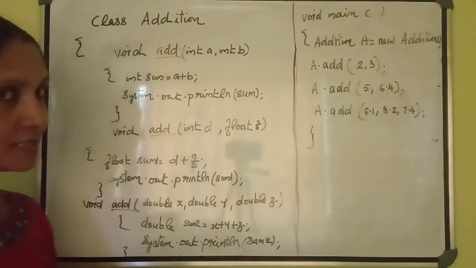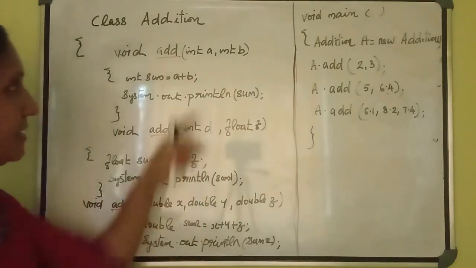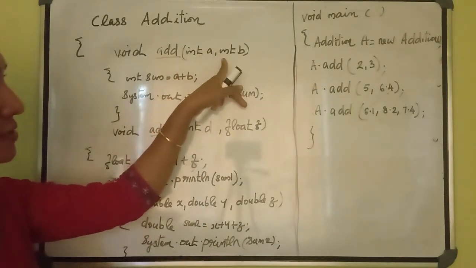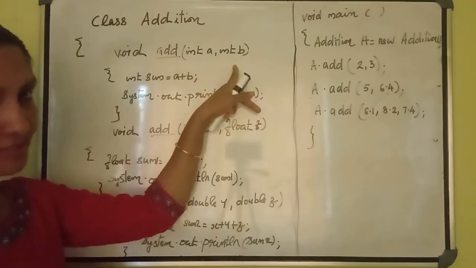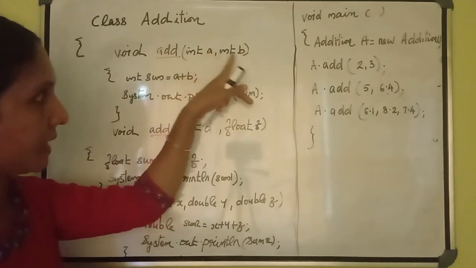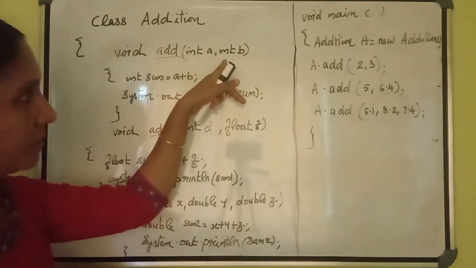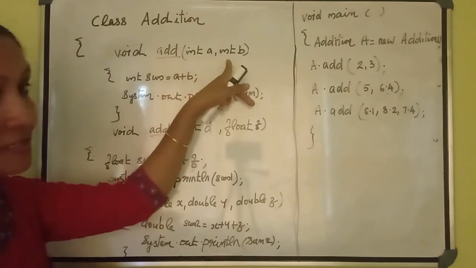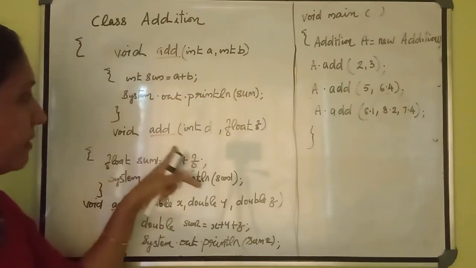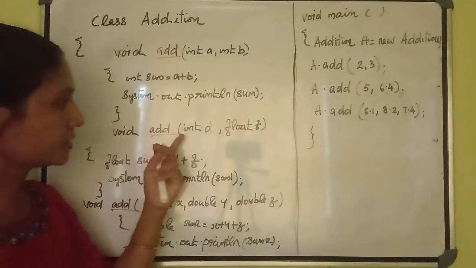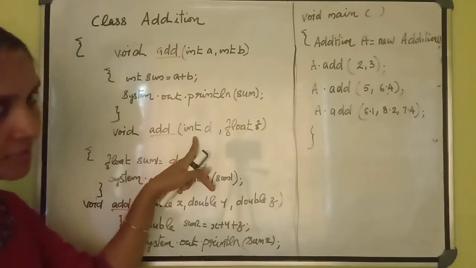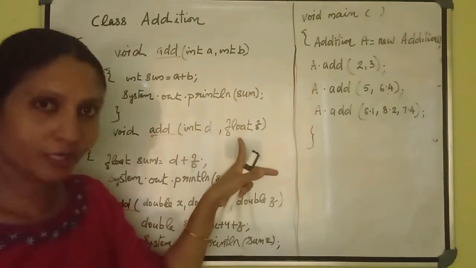This is possible in the same class, but see here we have two integer arguments. What are the variables? a and b. But what is the type? int. Both are int data type. And in the second function, the first one is int data type and the second one is float data type.